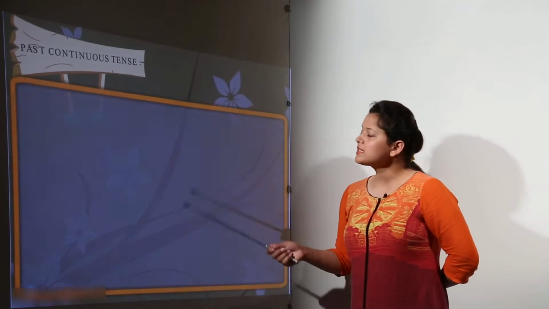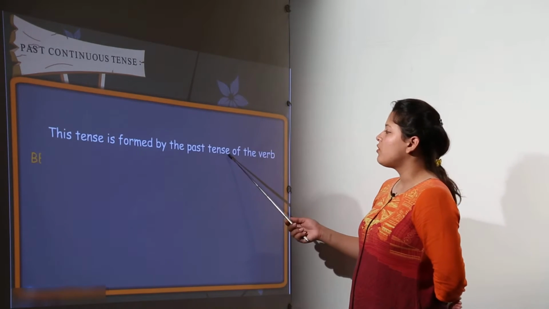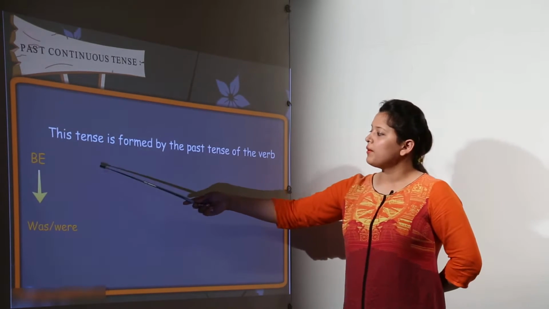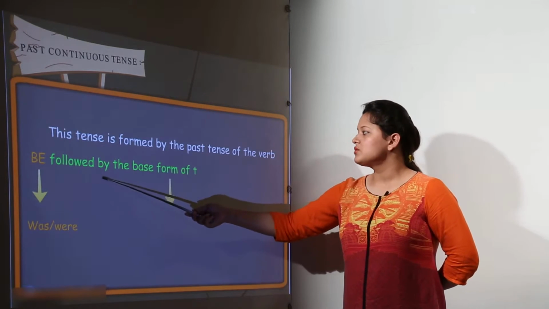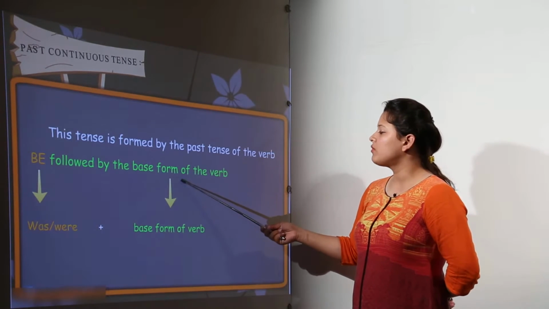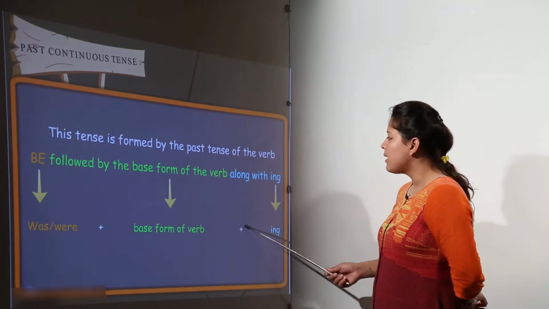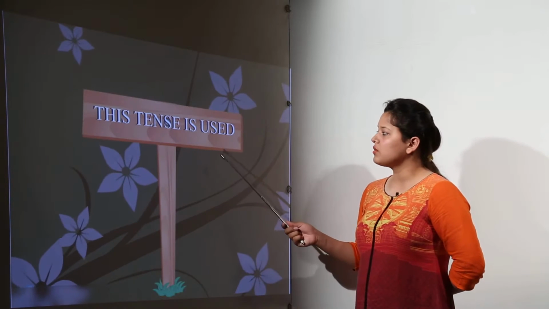Now we have the past continuous tense. Here this tense will be formed by the past tense of the verb. For be, we have the past tense was, were. So it is followed by the base form of the verb. So was, were plus the base form of the verb plus the ing. That forms the past continuous.